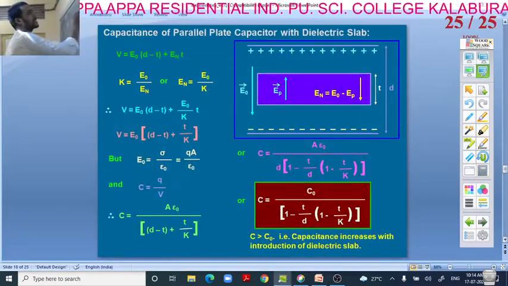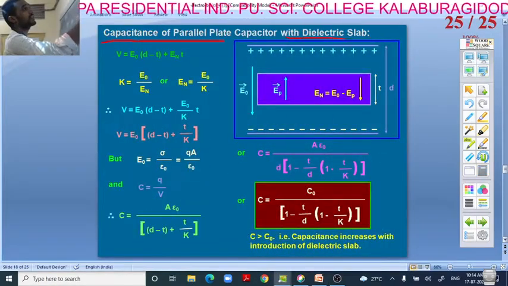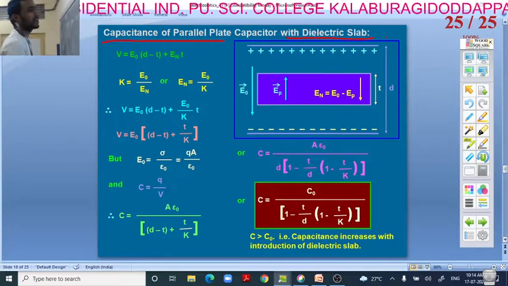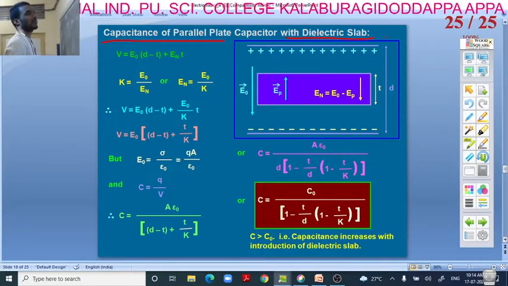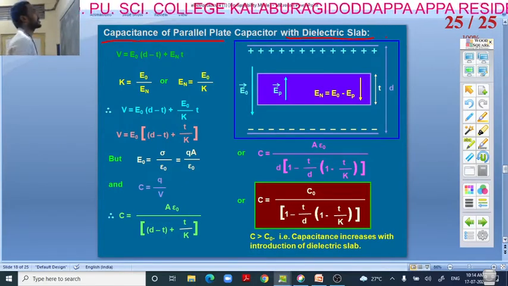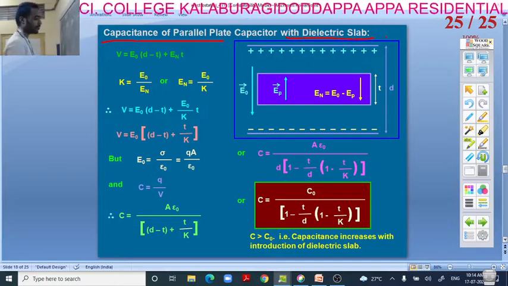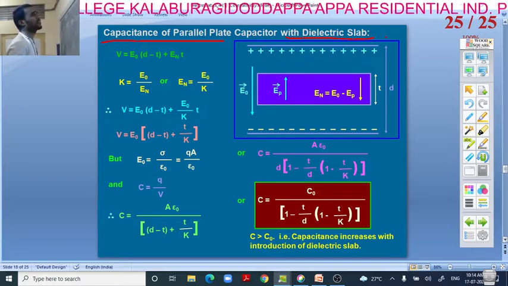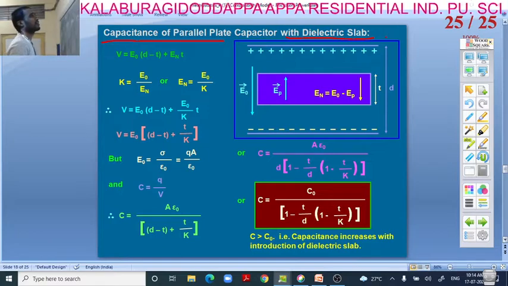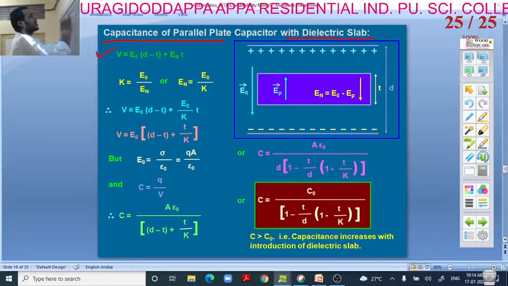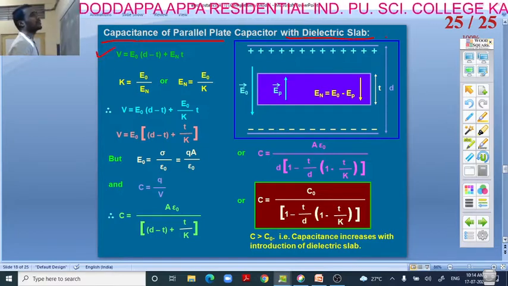Capacitance of a parallel plate capacitor with a dielectric slab. These are things we didn't discuss in the theoretical concept, but we have to know this.